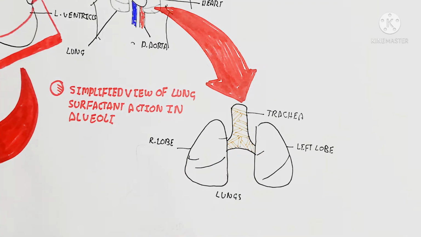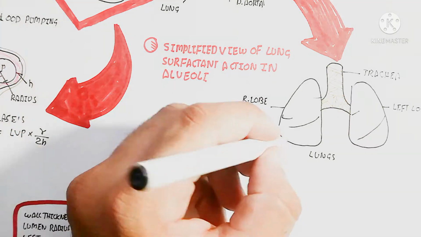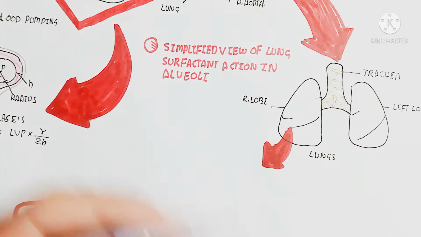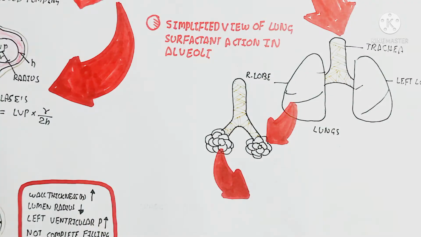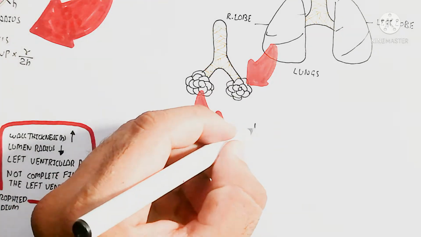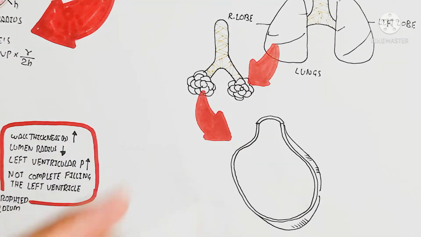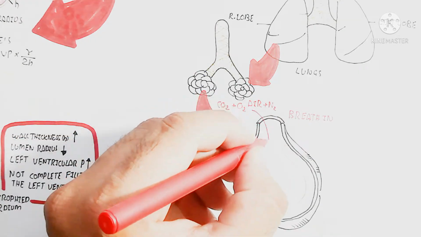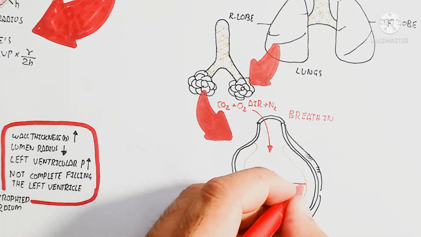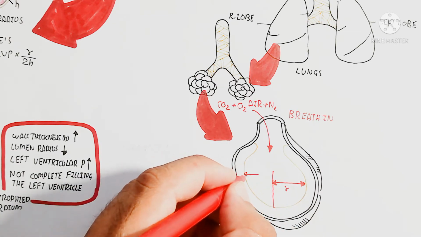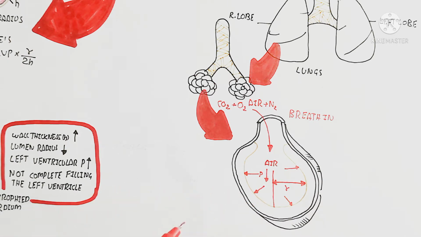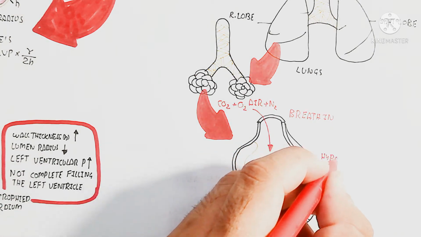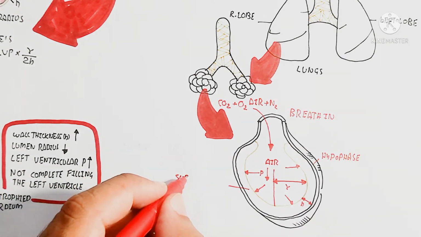So here is the trachea, which is used for breathing in and out, and the left and right lobes of the lungs. The trachea contains tracheoles, and these ultimately contain bronchi and bronchioles. The bronchi to bronchioles convert into the alveoli, and this alveoli contains an air sac.